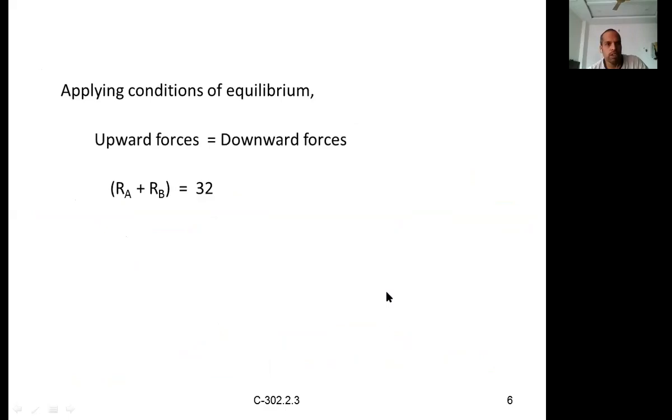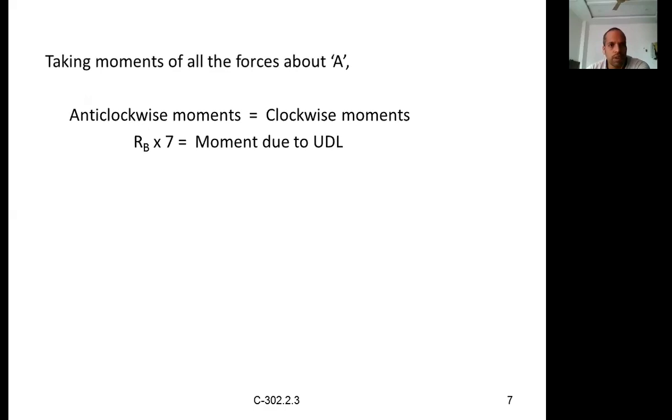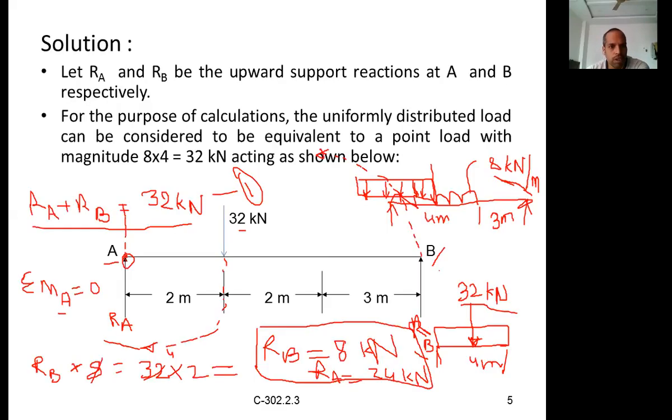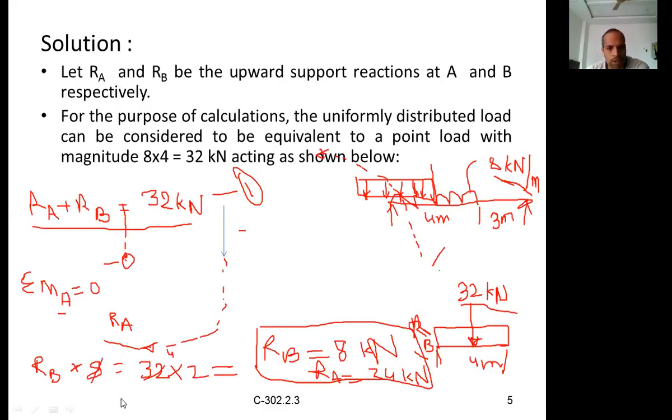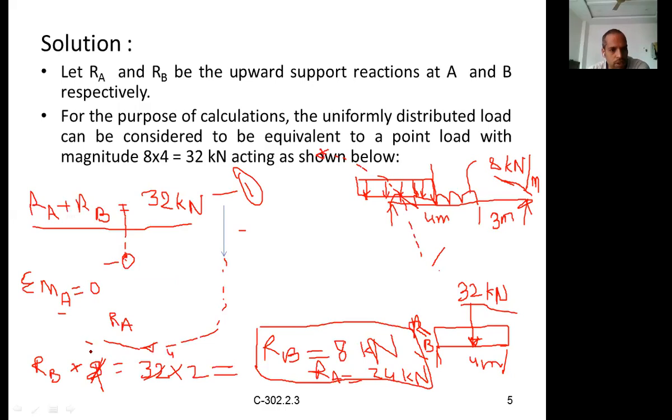Applying the equilibrium conditions, upward force is equal to downward forces, so RA plus RB is equal to 32. And anticlockwise moment is equal to clockwise moment. So RA into 7. Oh, sorry, I made a mistake here. I wrote 8 meters, but this is not 8 meters, this is 7 meters. I'm very sorry. So RB into 7 is equal to 32 into 2, which means 64.